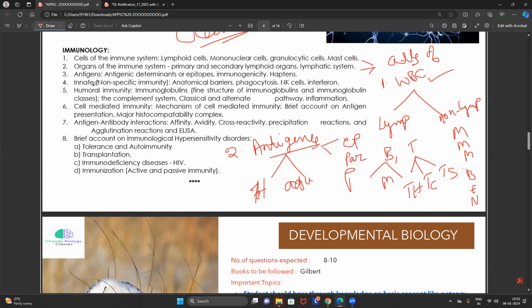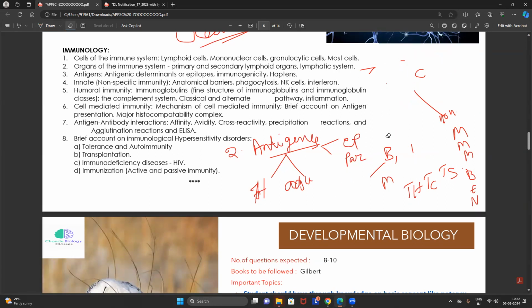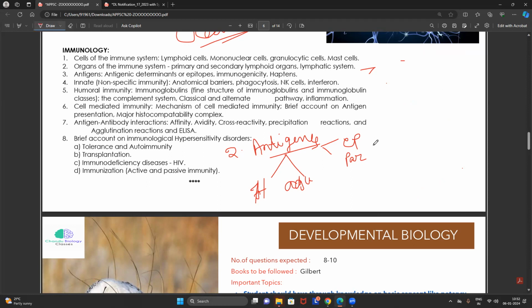Everyone knows that very well. I can't explain it in extreme depth here itself. Paratope will be the part of the antibody and epitope will be the part of the antigen, which is the most biologically active part of the antigen, which causes the pathogenicity.